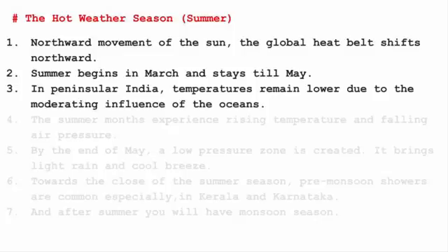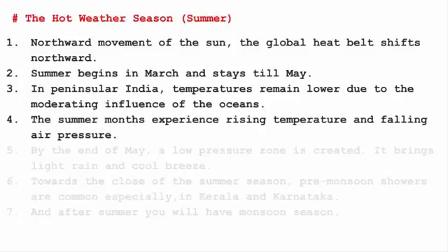In peninsular India, temperature remains low due to the moderating influence of the ocean. Though if you see, the entire subcontinent is above the equator and we all should be expecting summer. But then if you see the peninsular region, it is surrounded by water from three sides. So this water plays an important role in controlling the temperature of peninsular India.